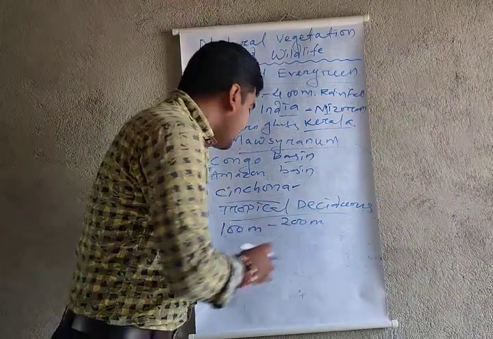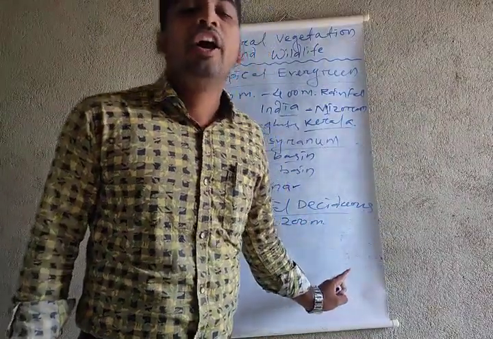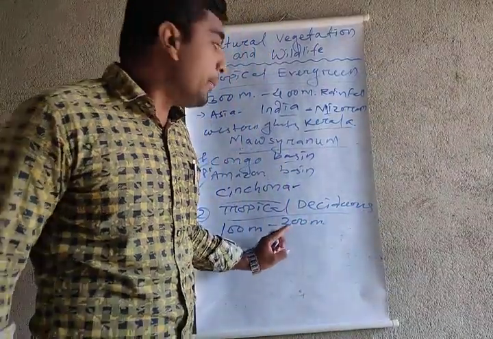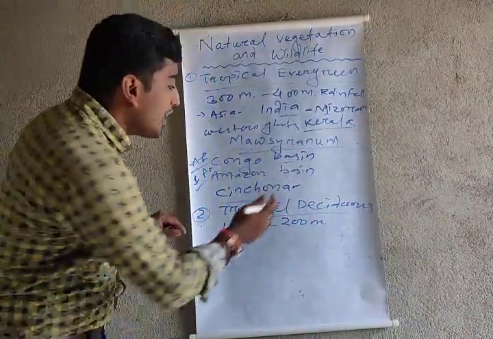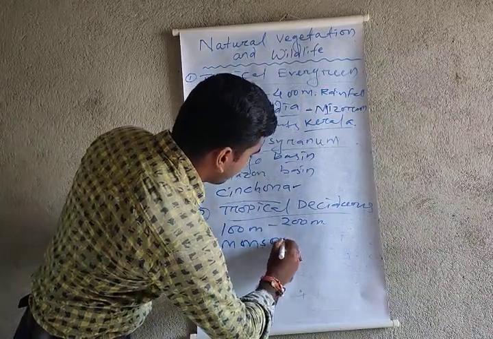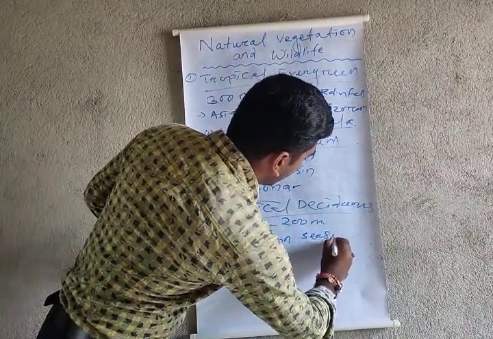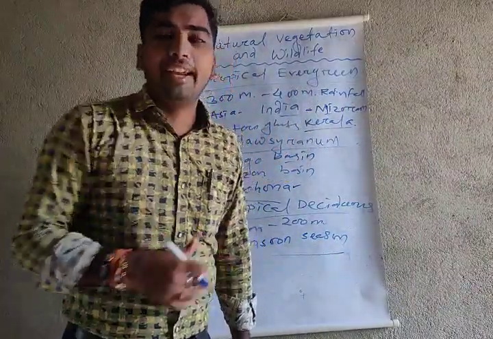So the tropical deciduous forest is getting 100 to 200 meters of rainfall. This forest is slightly different from the tropical evergreen forest because the tropical deciduous always depends upon the monsoon season. During the monsoon season, all plants look green.